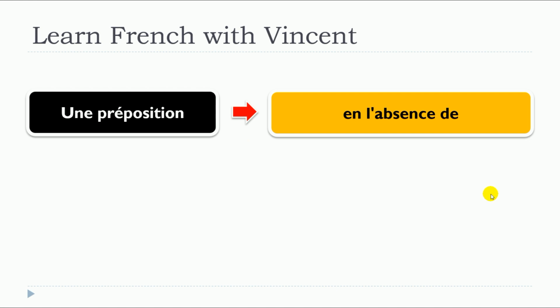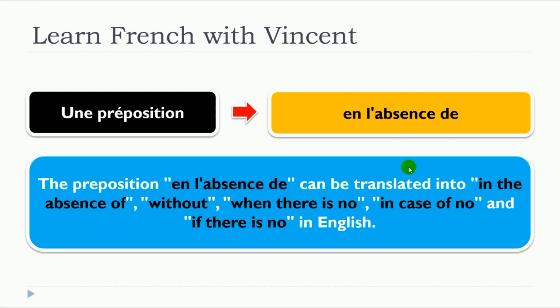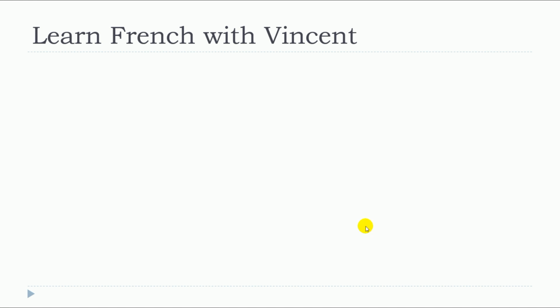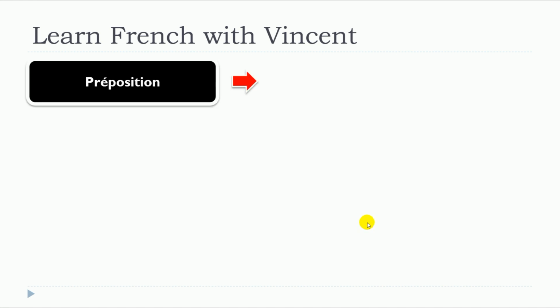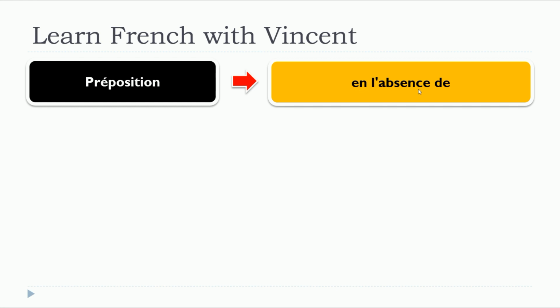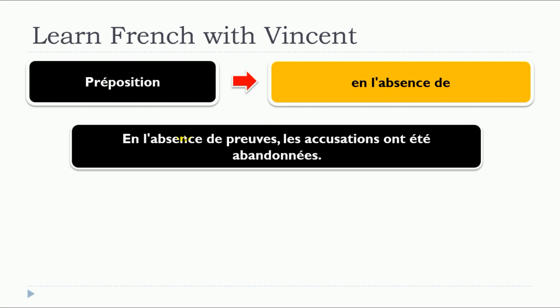So, this lesson is about en l'absence de. And the preposition en l'absence de can be translated into in the absence of, without, when there is no, in case of no, and if there is no in English. So we will see four examples with en l'absence de.